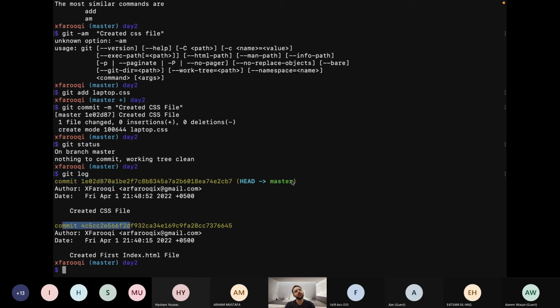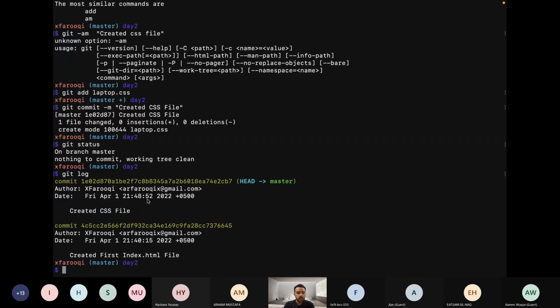As you can see, head is still on the master branch because we have only one branch. Later on, when we have different branches, we will see the head on a different branch. The latest commit is this one, created CSS file. Author is the same because I have done this. Date will differ by a few minutes or seconds.